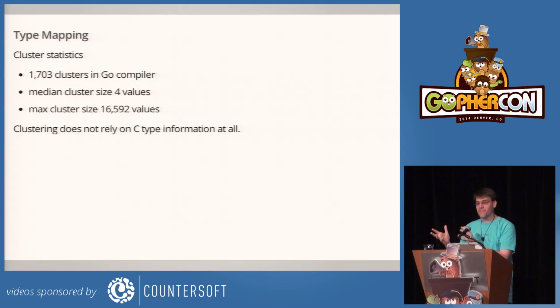And so those are two different kinds of int. The first one might actually be rune, and the second one should probably be an int64 so that you can compile big values on 64-bit systems. And these can all be written using different specific types if we decide that that's worthwhile. And so that's really powerful. And the only place where I actually use the type information is a sanity check. If I get a cluster with 2 different pointer types in it, then I can print an error and say, something bad happened here. Maybe you should look at how these 2 different things managed to get connected.